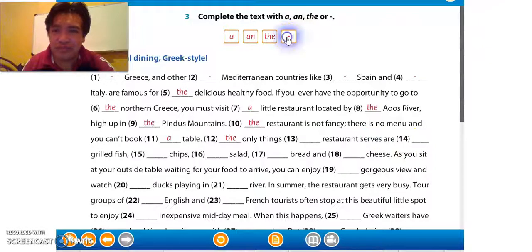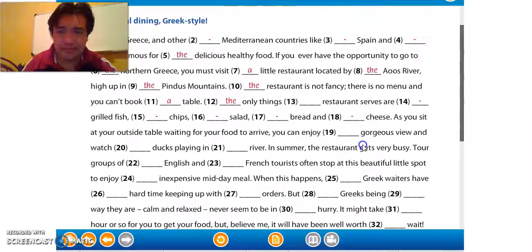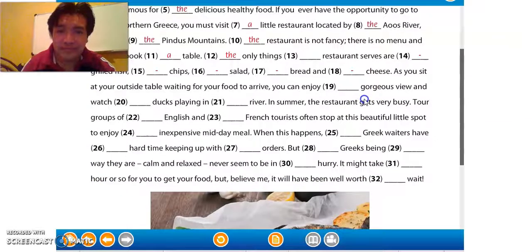We don't use that with the food. Chips, we don't need the chips. Salad, we don't need any article. Bread and cheese. Once again, we are not using any article here.